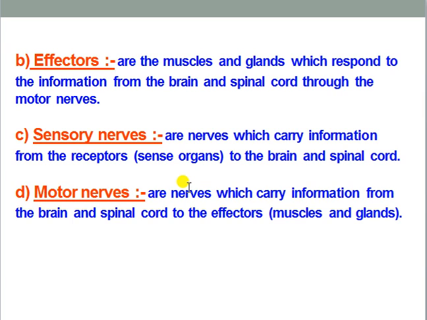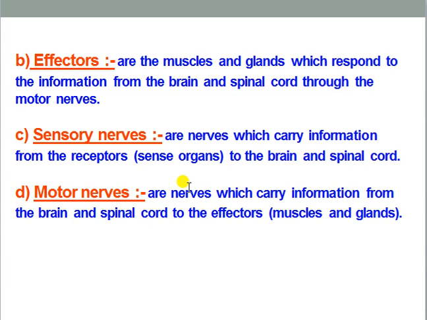against the stimulus. Now the point is, there are two types of nerves commonly known, and here it has been written, that is sensory nerve and motor nerve. From the receptor to the brain and spinal cord, those nerves carry the stimulus, and they are commonly known as sensory nerves. Keep it in your mind, another kind of nerve is also present which carries the responses from the brain and spinal cord to the effector organ, and those nerves are commonly known as motor nerves.